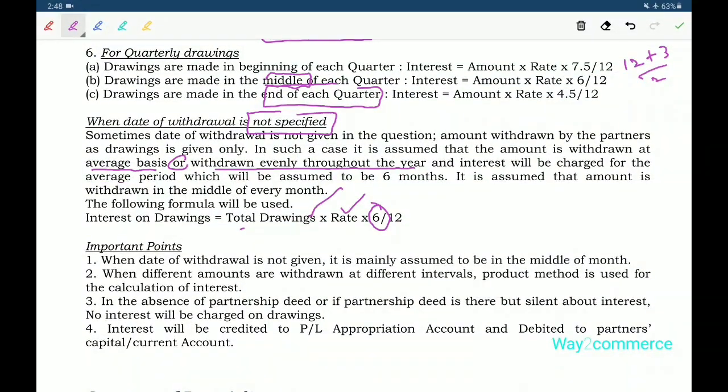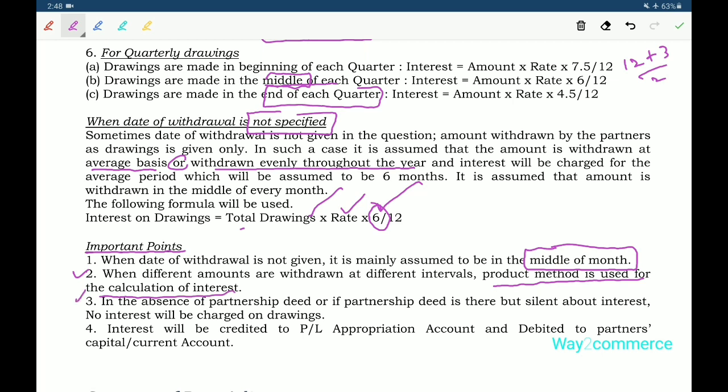So these are the most important points we have to learn. The first one: when the date of withdrawal is not given, it is assumed to be the middle of the year, so the formula is 6 by 12. Second: when different amounts are withdrawn at different intervals, the product method is used for calculation of interest.